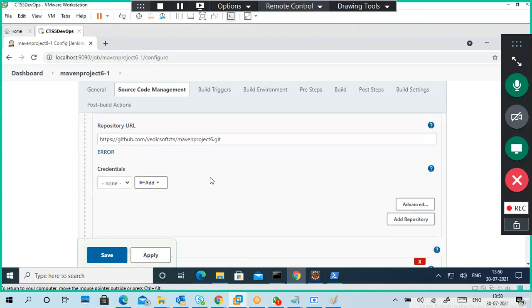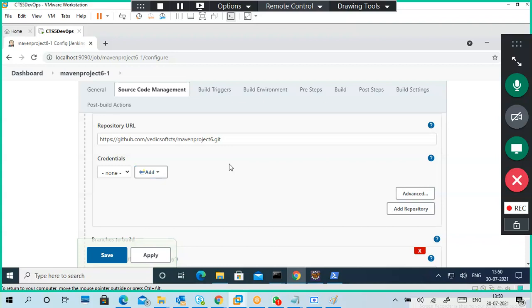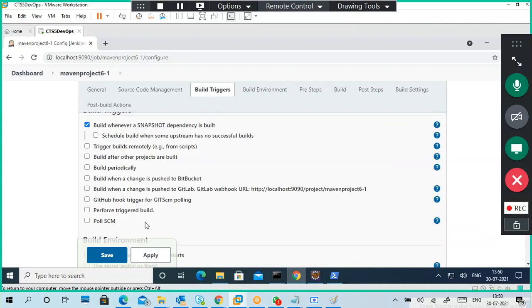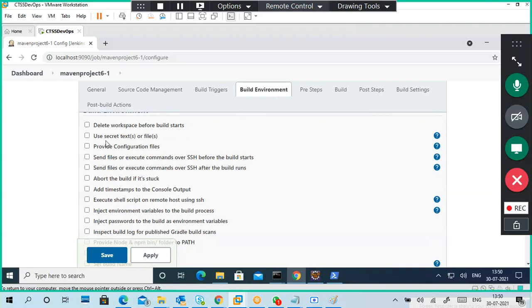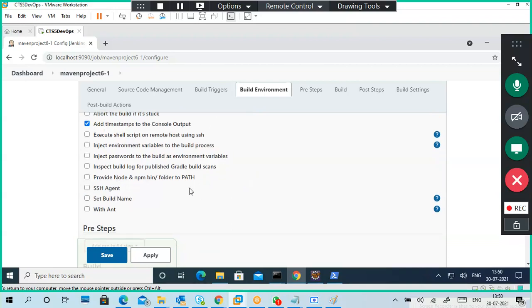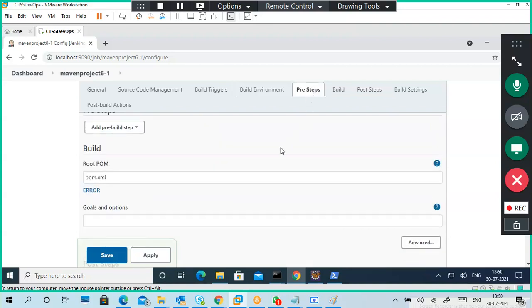Okay, it is showing error. Why error? Yeah, no error. Very good. And build triggers. Anything you want to add, you can add in the build triggers. Environment: you can delete the workspace, add a date and stamp, and any option you want to add. Like you want to add Maven with Ant also. Pre-steps are there, so first you have to go to pre-steps.